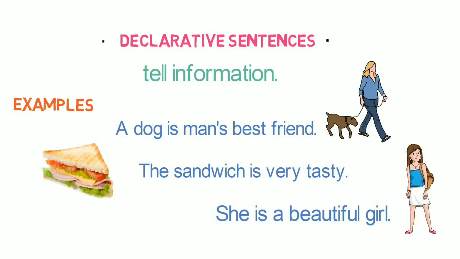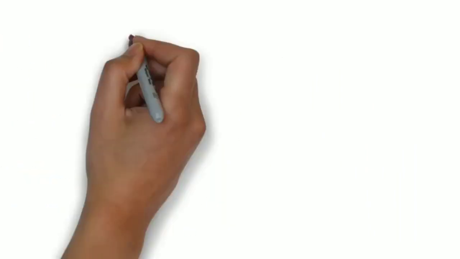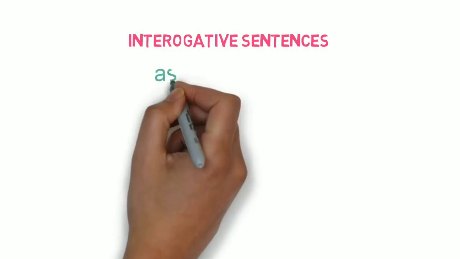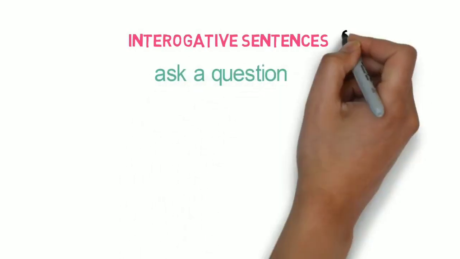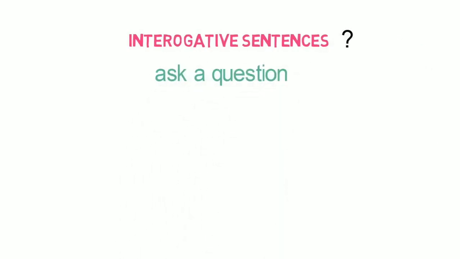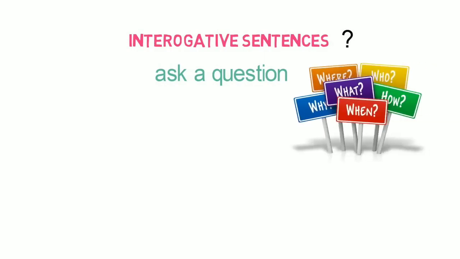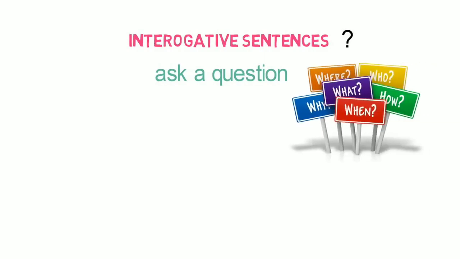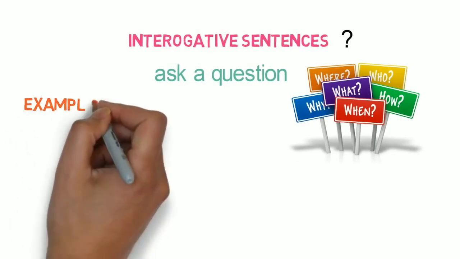Now the next type of sentence is the interrogative sentence. An interrogative sentence is always used to ask a question. Remember this thing: it always ends with a question mark, and it always begins with wh-words. For example, where, what, who, how, when, etc. It always begins with these words.